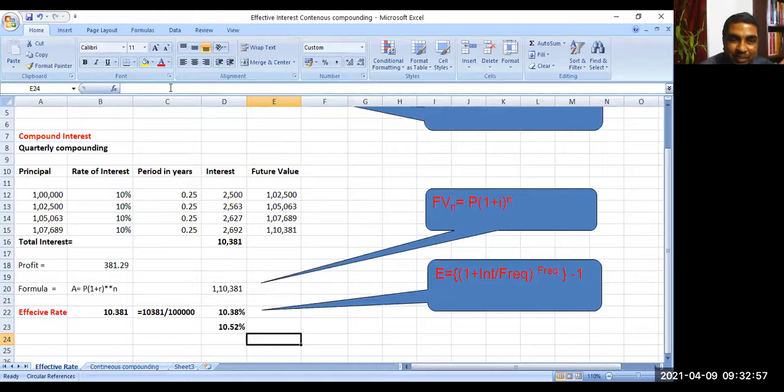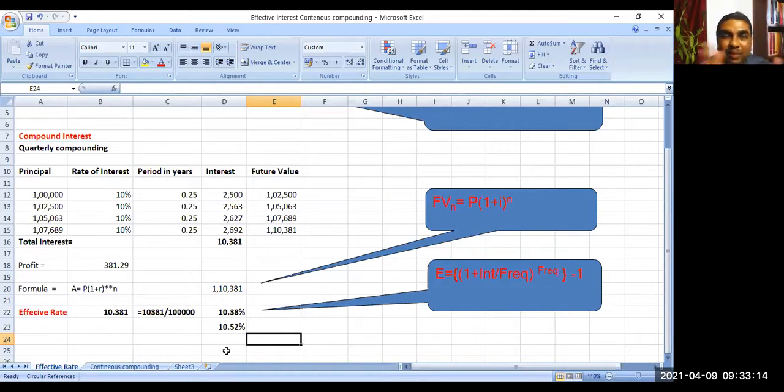Simple interest is 10%. Compounding interest at 10% on quarterly basis: you find out that with quarterly compounding, the effective rate is 10.38. Monthly effective rate is 10.52.